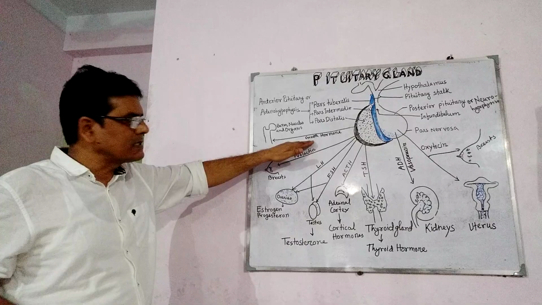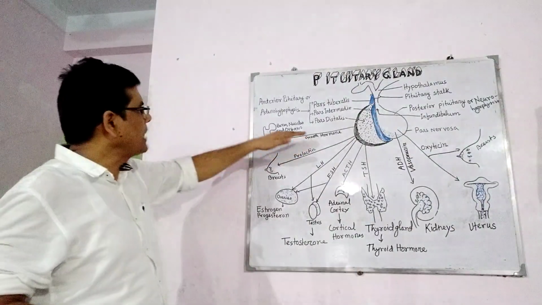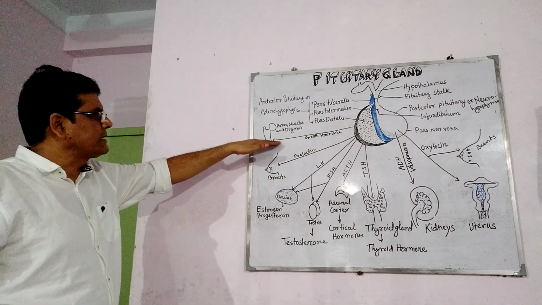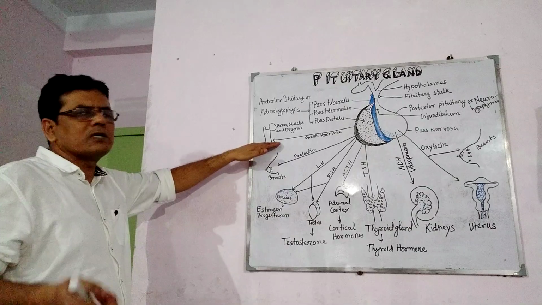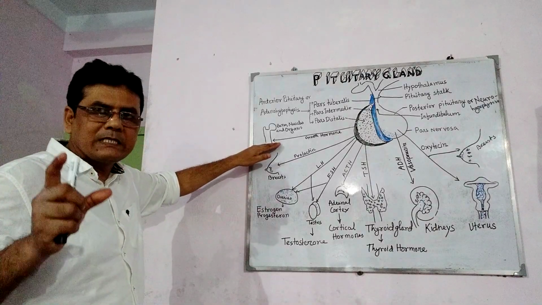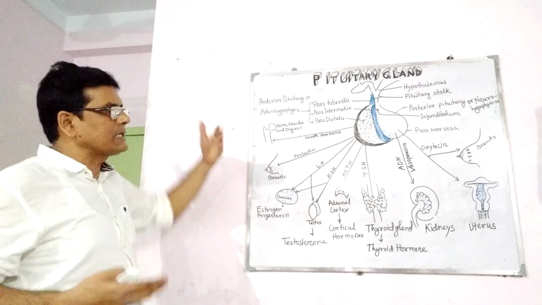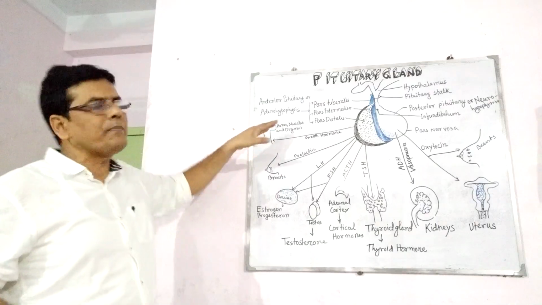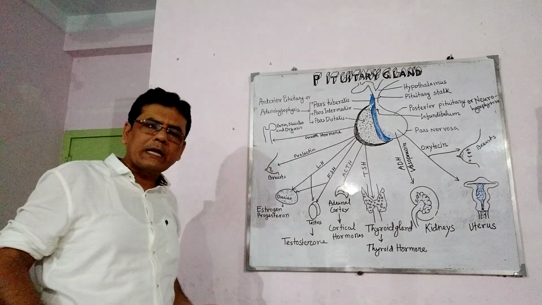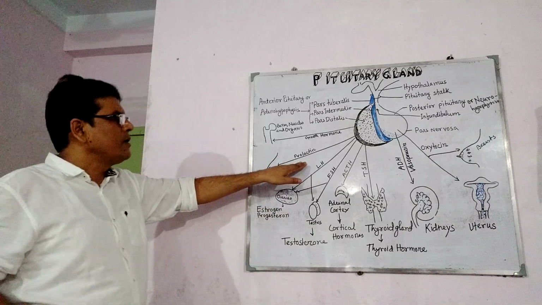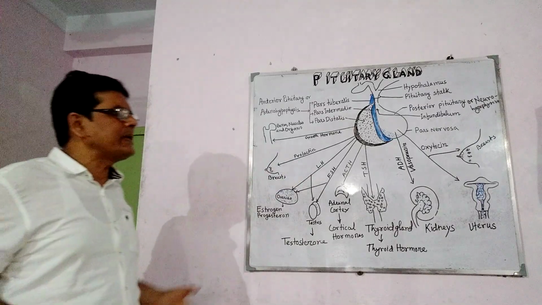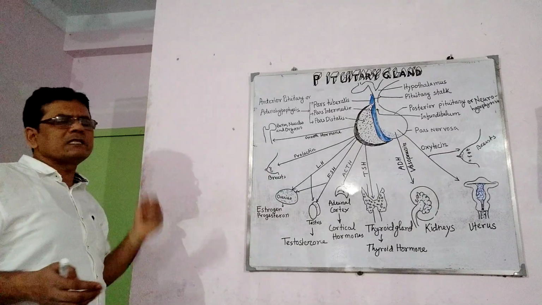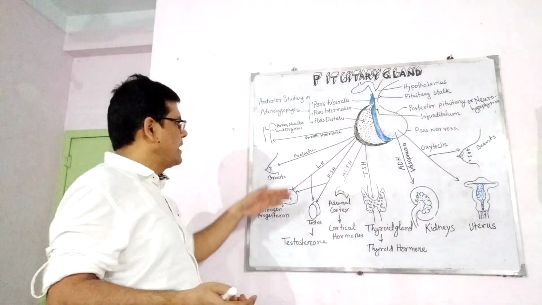Now, what is the function of growth hormone? Here you can see that growth hormone stimulates the proliferation of cartilaginous cells, resulting in bone growth, and it also stimulates the growth of muscles and other organs. And now prolactin stimulates the development of the mammary gland, that is breast development, and increases the synthesis of milk production.